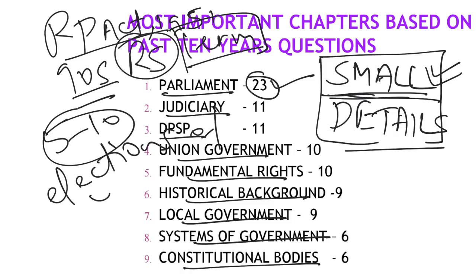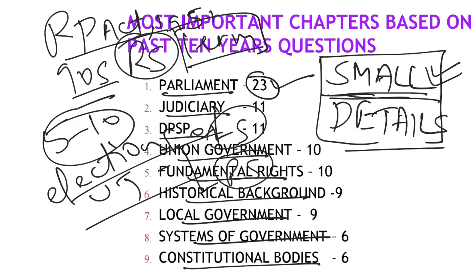Similarly with respect to elections of union territories. How do the elections happen to union territories? With respect to Lok Sabha, how does the election happen? With respect to Rajya Sabha, how does the election happen? Those small details, you again have to go for line by line reading of Lakshmikant. Similarly, if you look at the judiciary chapter, obviously again the Supreme Court.